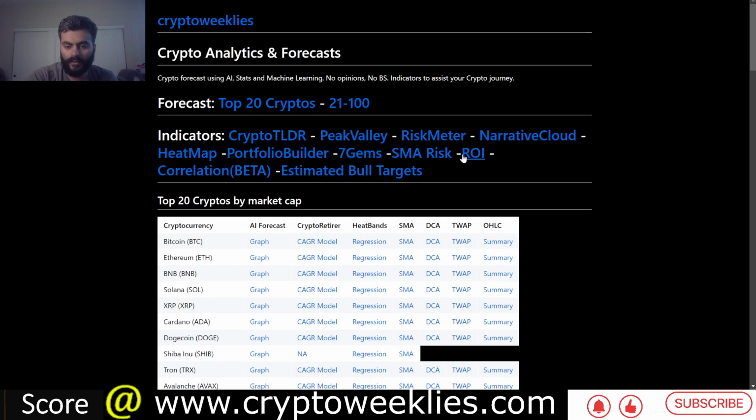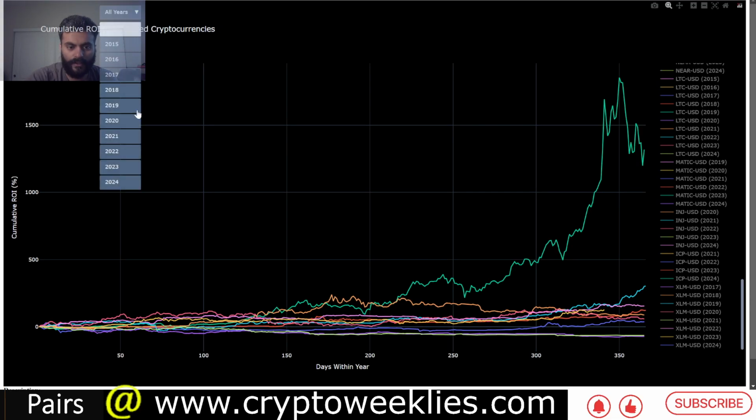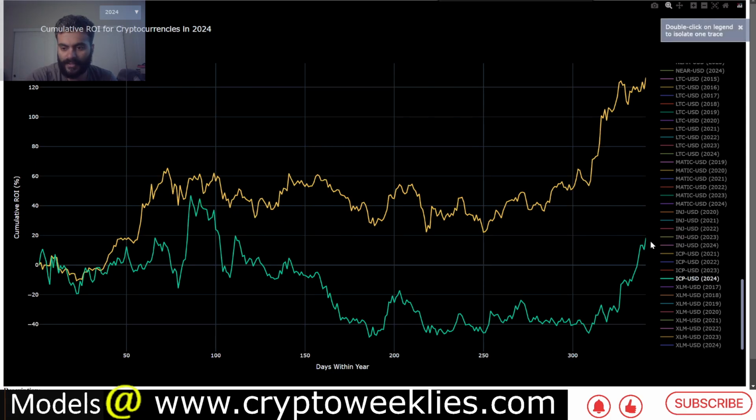In terms of the ROI analysis over here, we can check for 2024 how Bitcoin is doing, and apart from Bitcoin, if there are any comparisons between BTC and ICP for 2024. ICP is this green line, BTC is this yellow line.